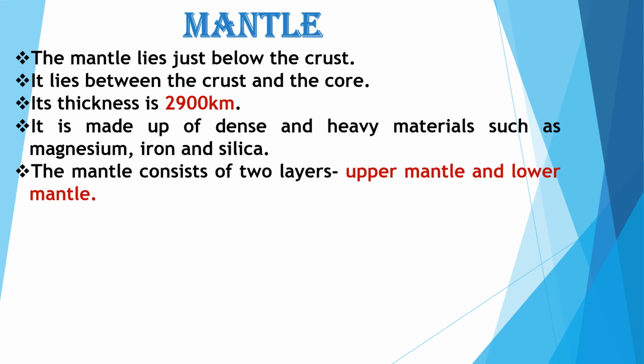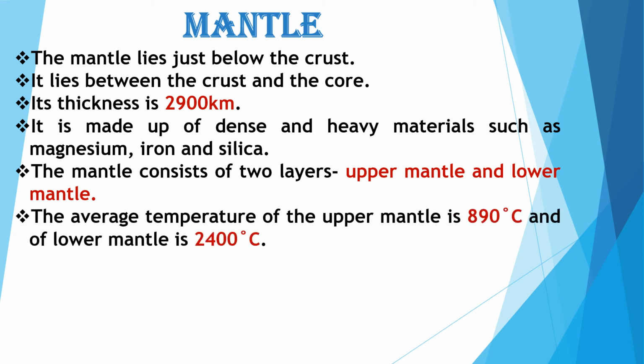The mantle consists of two layers, the upper mantle and the lower mantle. Upper mantle means the upper part of the mantle and lower mantle means the lower part. The average temperature of the upper mantle is 890 degrees Celsius and the lower mantle is 2400 degrees Celsius.